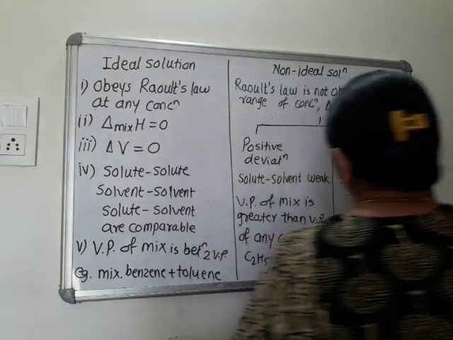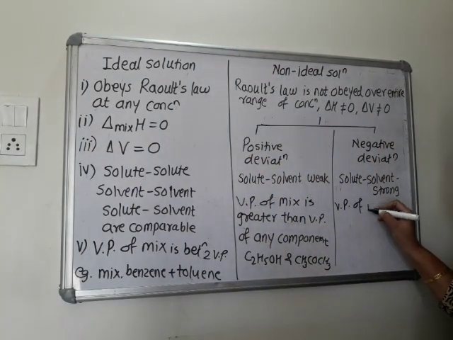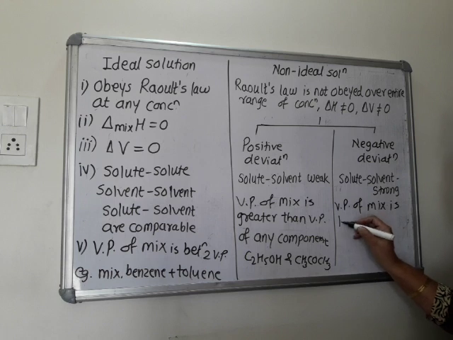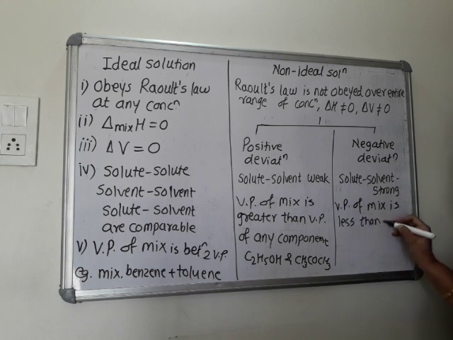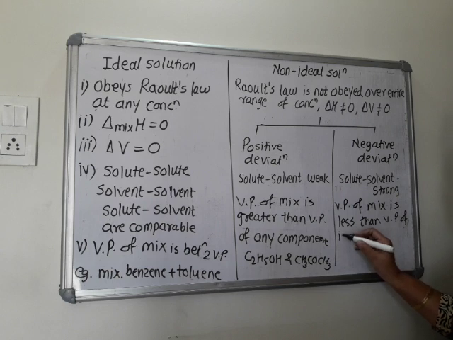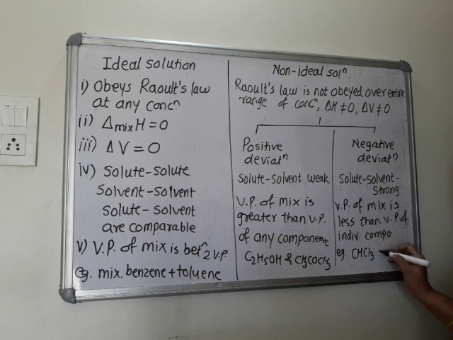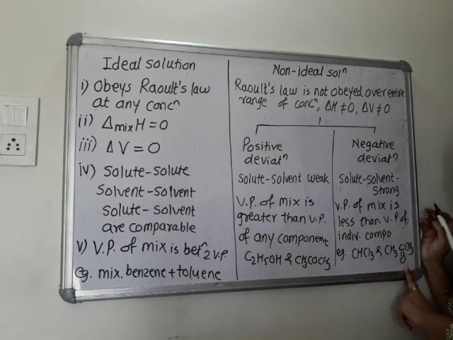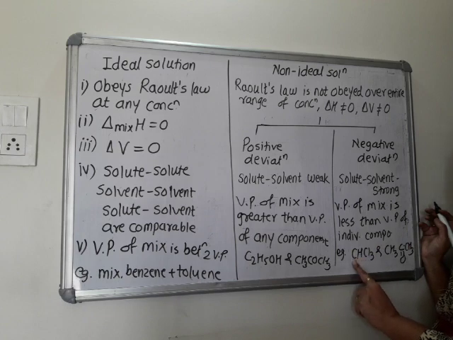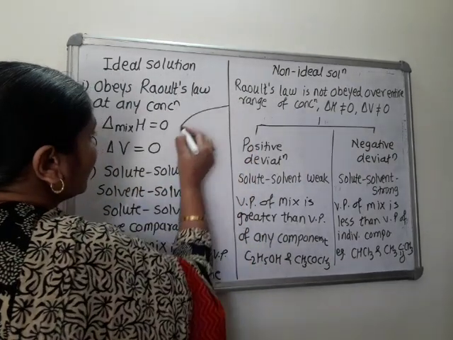And in this case vapor pressure of mixture is less than vapor pressure of individual component. Example given here is acetone and chloroform, CHCl3 and CH3COCH3. See, in acetone this oxygen is negative, carbon is positive. Here this carbon is positive because it is attached to three chlorines. I'll show you that concept here.